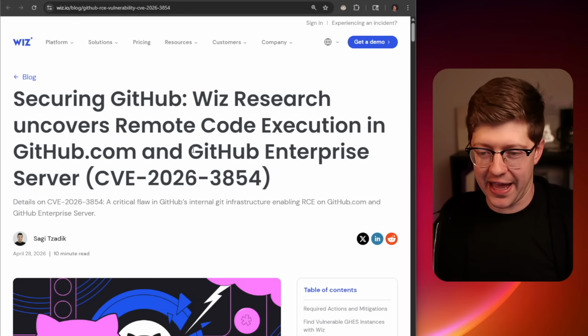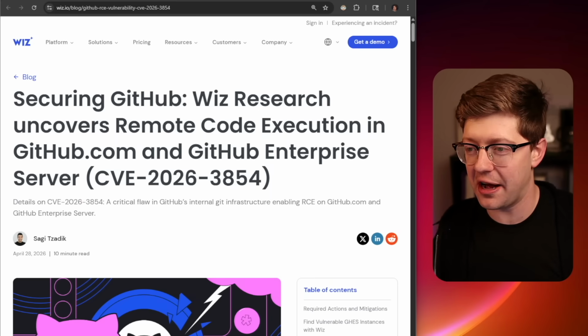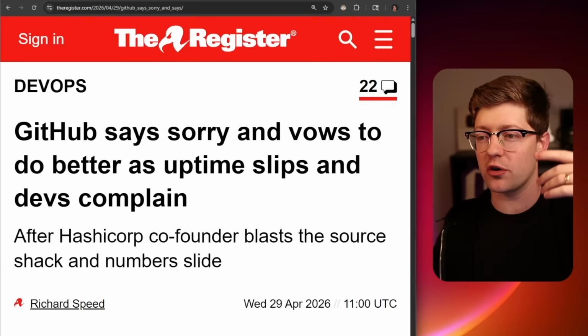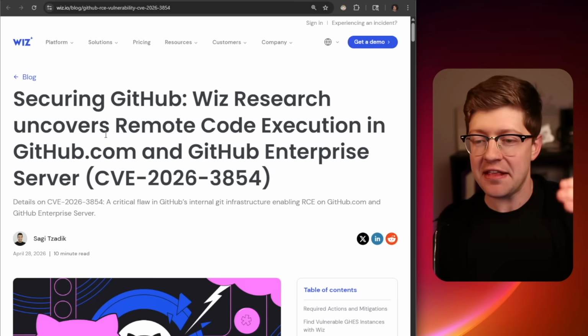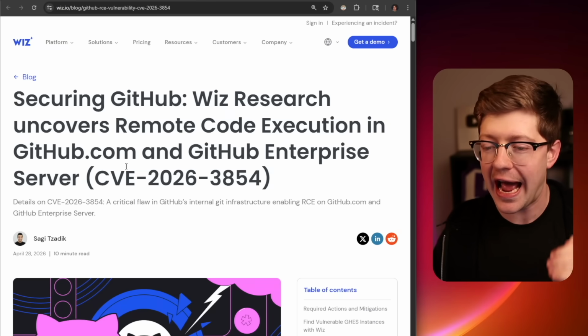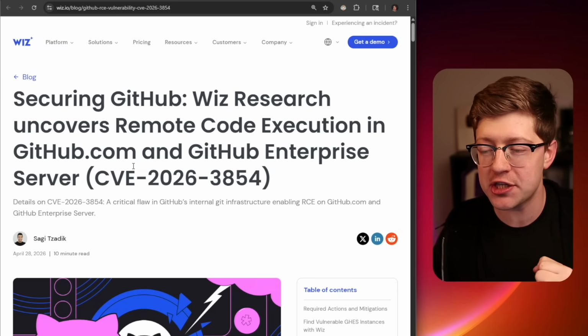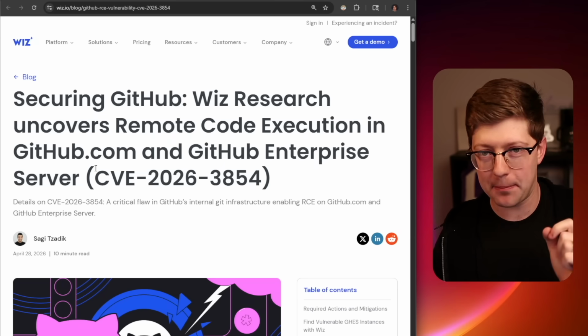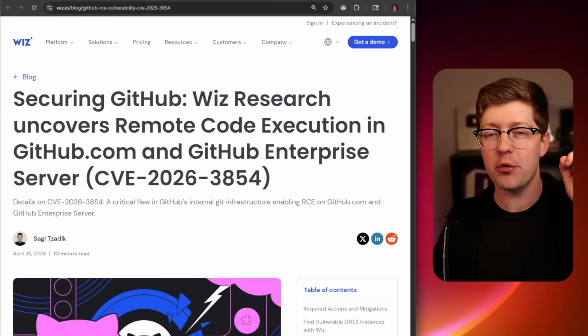But amidst all the chaos, I saw all these articles about GitHub saying sorry, the pull request migrations, and then in the same Twitter thread, I saw, oh, by the way, Wiz Research hacked GitHub.com, and it only took a single push. A single push to GitHub compromised GitHub. Let's talk about how they did it.